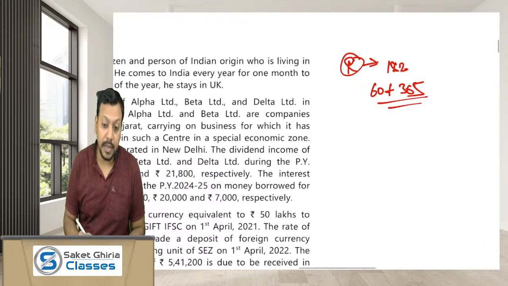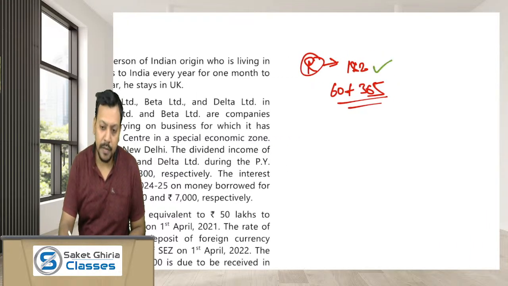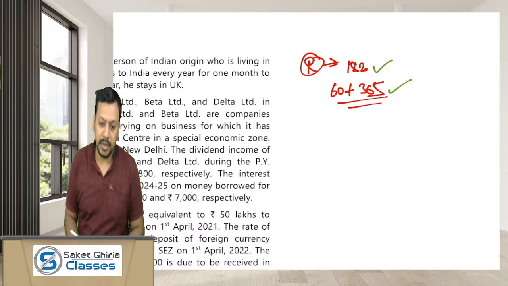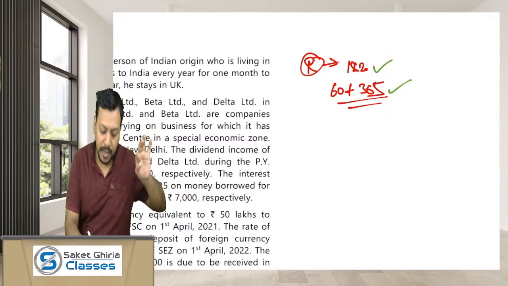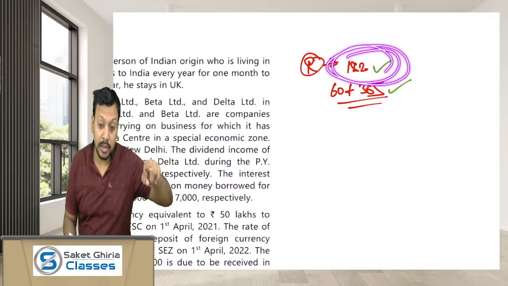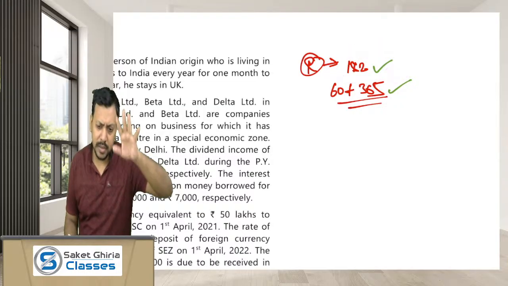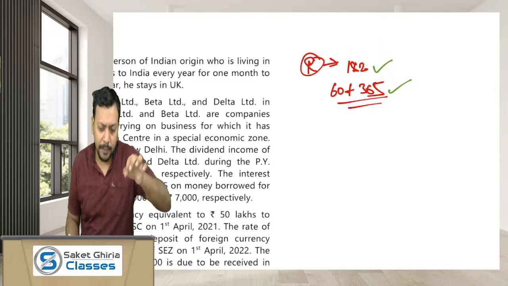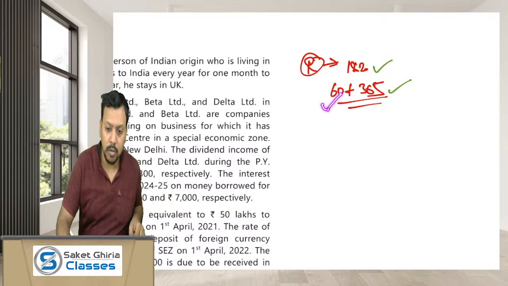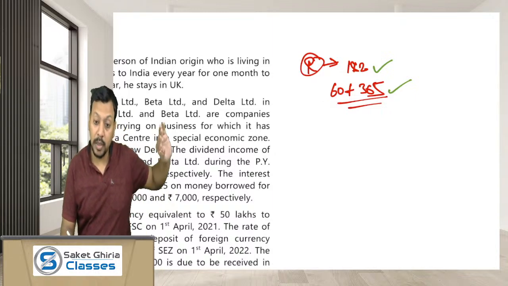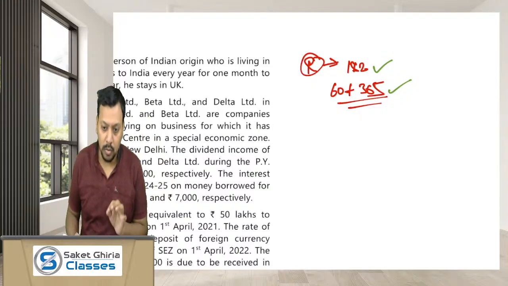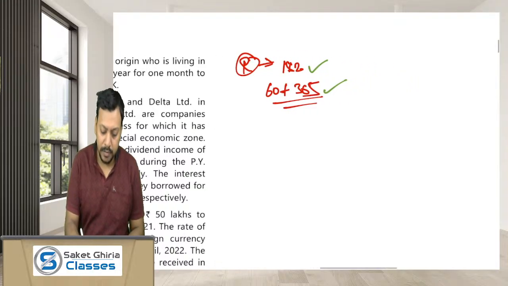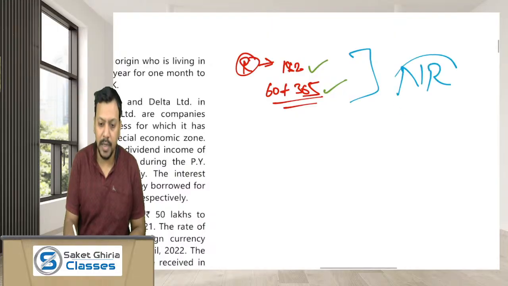So we cannot consider him as a resident under the first condition as well as under the second condition, because to be a resident as per the first condition, you must be in India for a total period of 182 days or more in the relevant previous year, and to constitute a resident as per the second basic condition, you have to be in India for 60 days or more plus 365 days or more in the preceding 4 previous years. But Mr. Devansh is not satisfying any of the conditions, hence he would be treated as a non-resident. Are you with me? So Mr. Devansh should be non-resident.